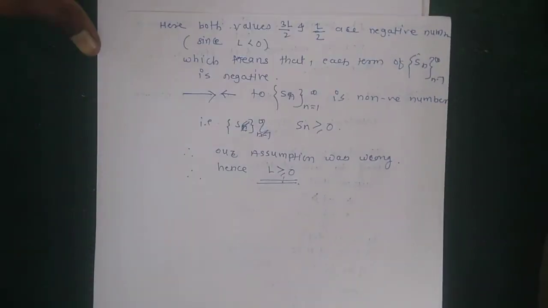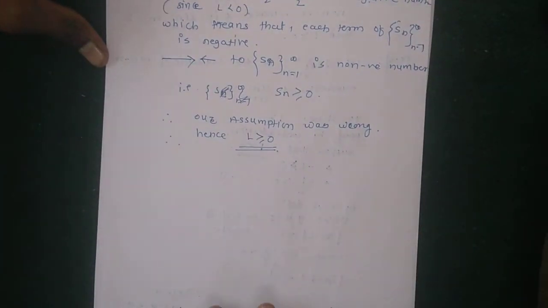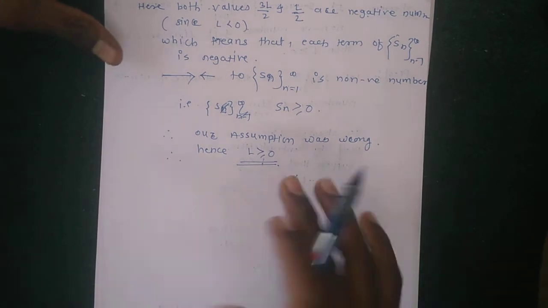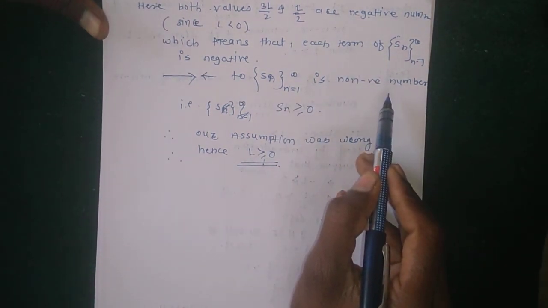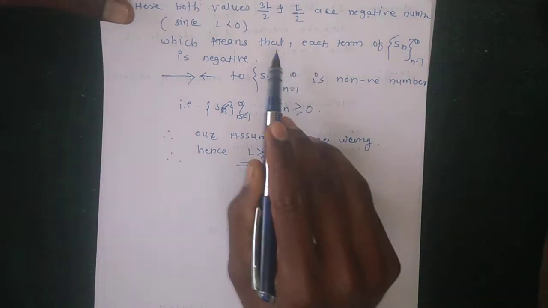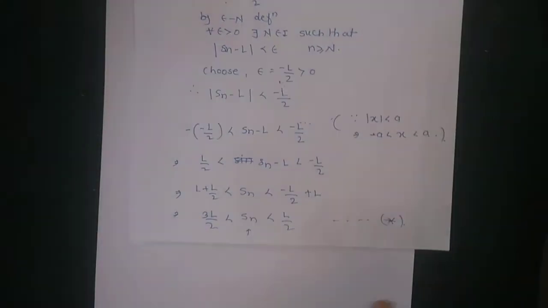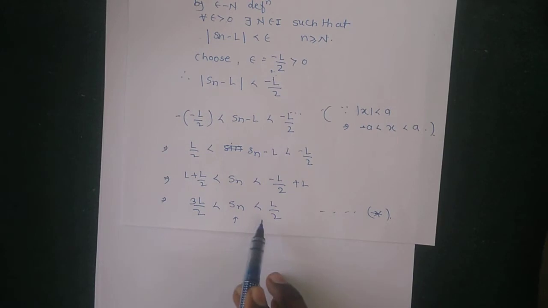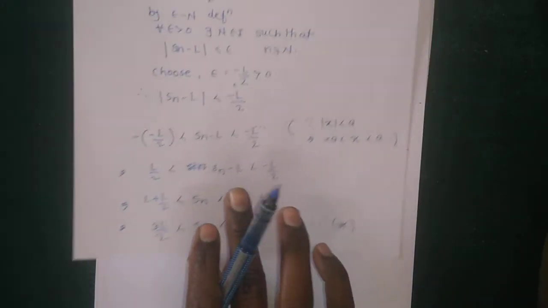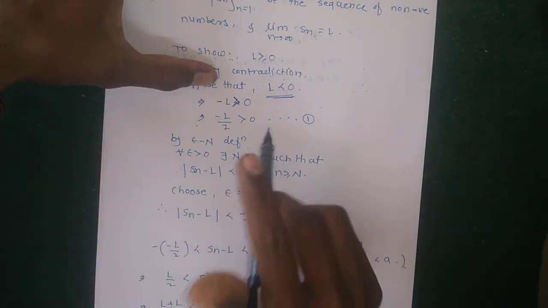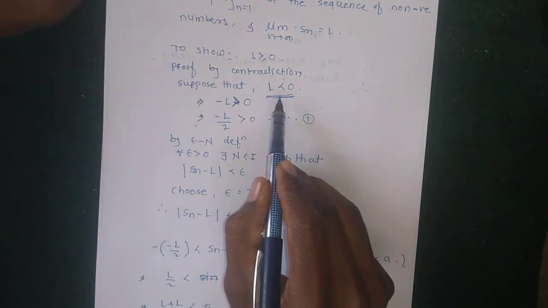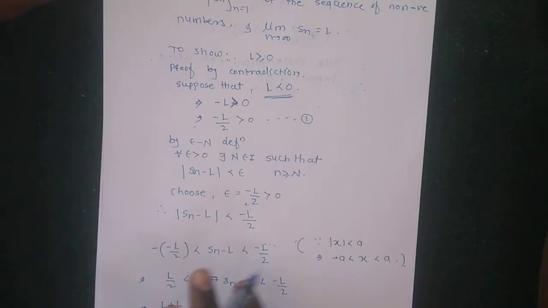this whole equation, and lastly we get a contradiction to the sequence Sn containing all positive terms, meaning all positive real numbers. So here equation star says Sn contains all negative numbers, which is a contradiction to our assumption, so our assumption is wrong. Our assumption was L is less than 0. This assumption is wrong, so L is greater than or equal to 0. So this is the proof of our theorem.